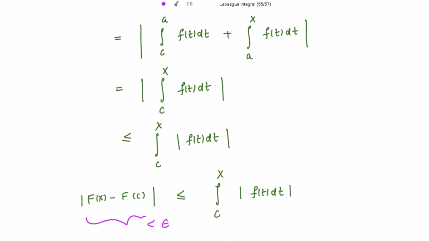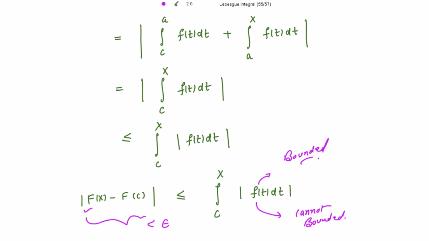For that, if we know that f is bounded, then our work is done. But f can be bounded or it cannot be bounded, so we have to discuss both cases. For both cases, we are going to show that capital F is continuous.